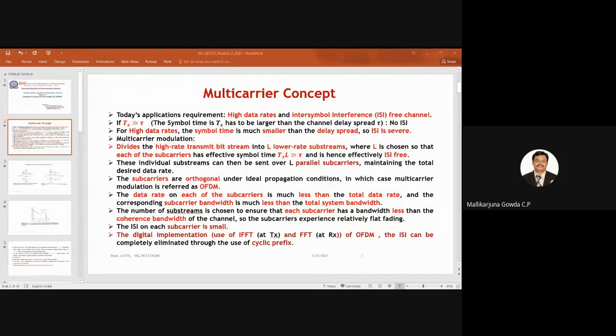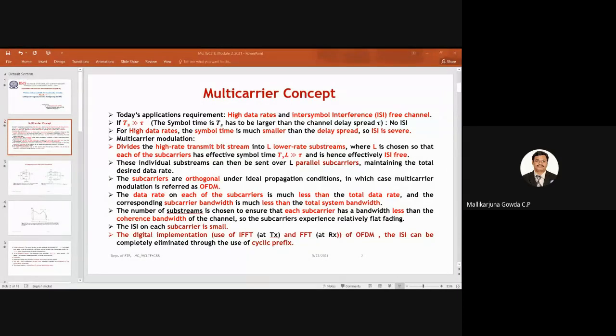Then we get L lower rate substreams. These individual substreams are sent over the L parallel subcarriers, which maintain the total desired data rate. And if the subcarriers are orthogonal, we call that type of modulation orthogonal frequency division multiplexing, OFDM.